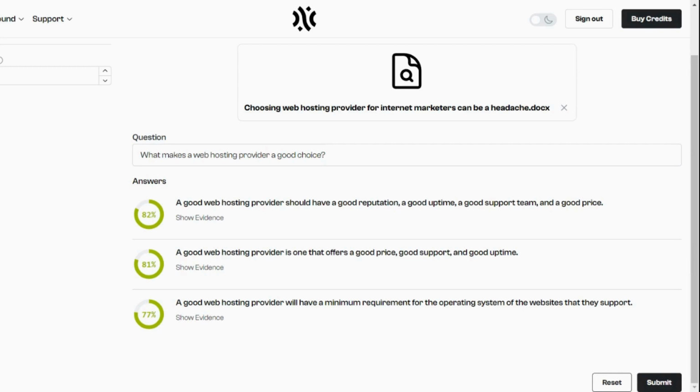But you've also got other uses you can use this for. So, for example, you have a team of customer service advisors. You know that when they're on the phone, they usually want to go and get answers from people. They want a manager, they want somebody who's more experienced, they don't know how to answer certain questions. If you have a manual, for example, that you already use when you're training people, you pop it into here and you tell them, when you get a customer on and you're stuck, ask it this question, and then it can answer it for them.